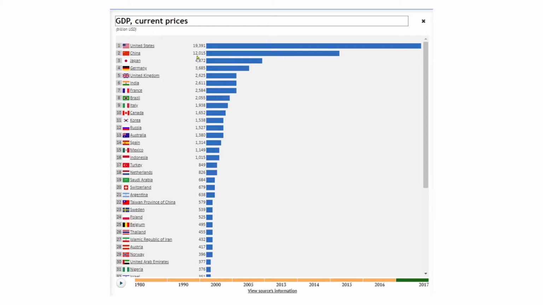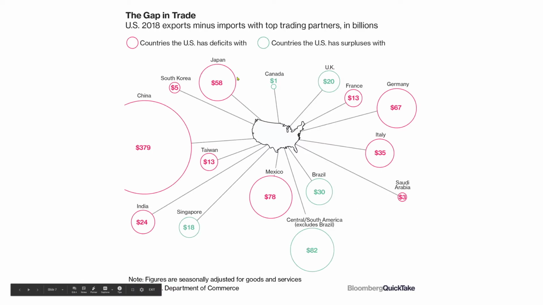China's at 12. Then there's Japan. That is a huge difference, you guys. Huge. And it just goes down and down and down. And this is from 2017. Now this is the gap. The gap is, what is it that we sell and what is it that we buy?